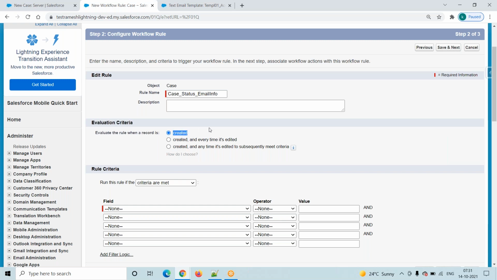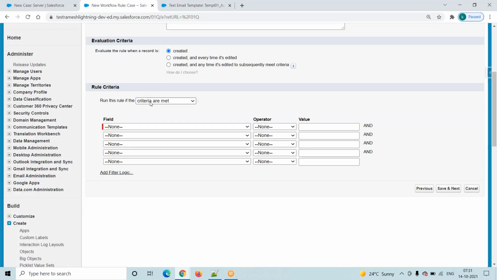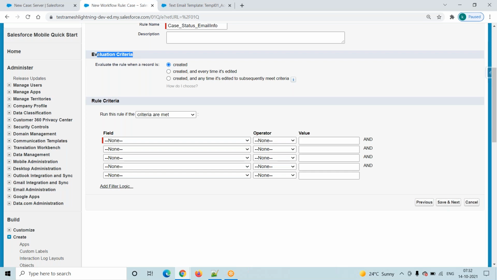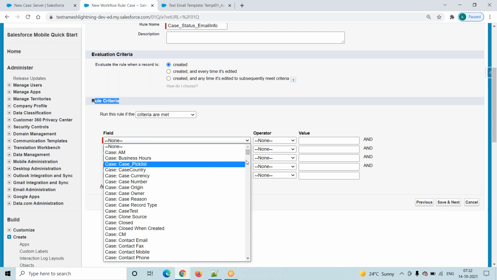So create it, while creating a record only. Then what is your condition? Rule criteria: criteria are met is there, formula evaluation to true is there. We are going with criteria are met, means record condition met. You are trying to create one record, and that record's condition is met. Evaluation criteria is nothing but creating a record or updating a record. Rule criteria is nothing but record condition. Here case record, right?